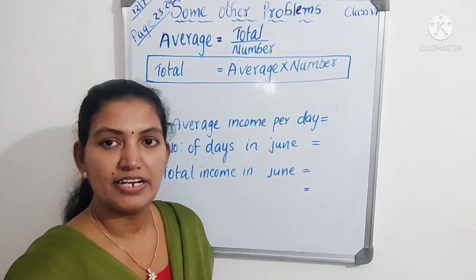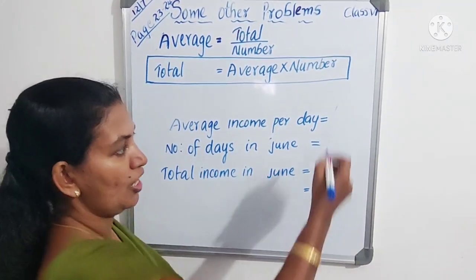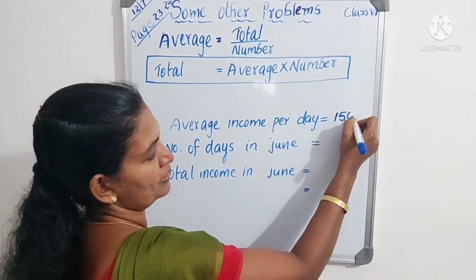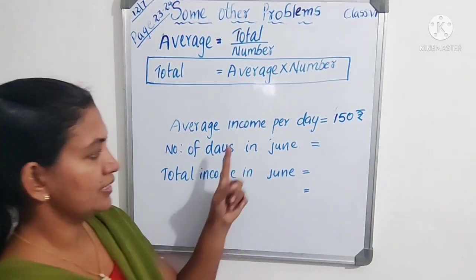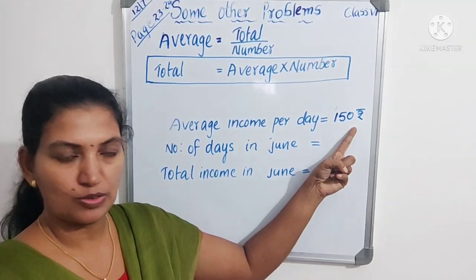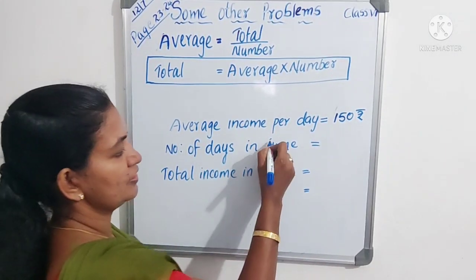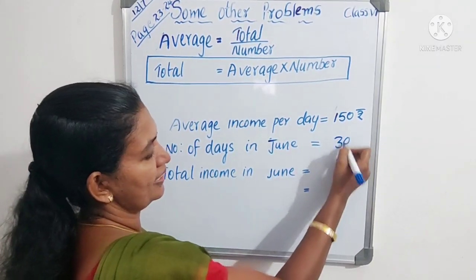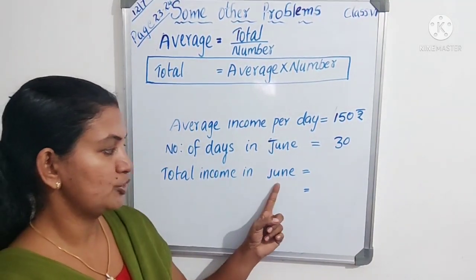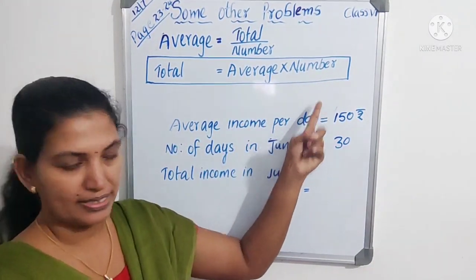Now we know the average income per day is 150 rupees. It is given in the question. Next, the number of days in June. We know that the number of days in June is 30 days. Then the total income in June. How can you find the total? We studied the formula: average into number.